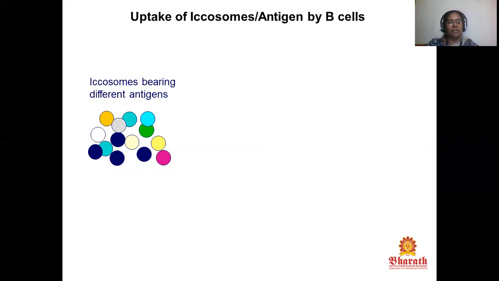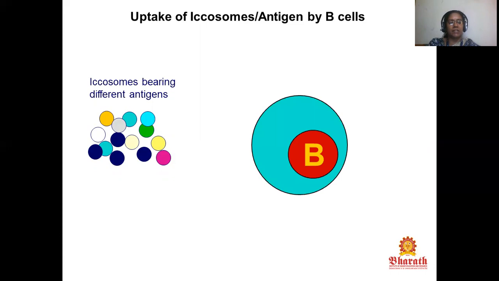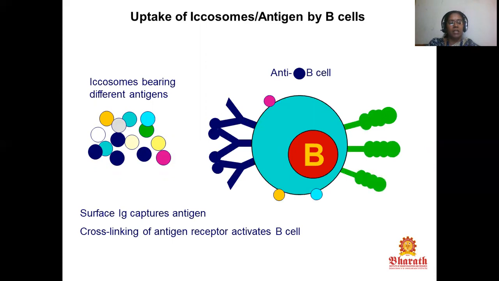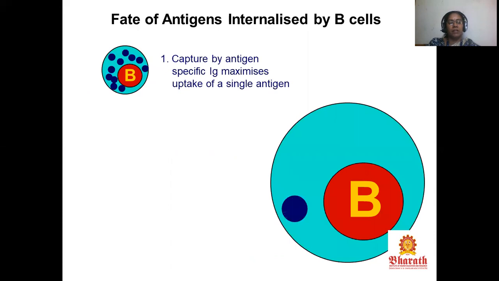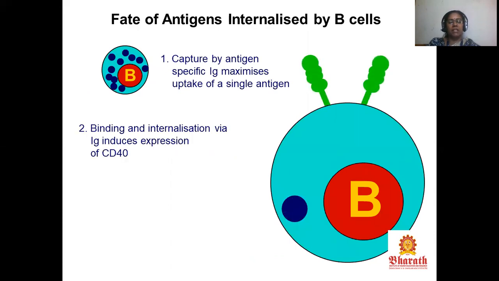lysosomes, that is antigen, by B cells. Lysosomes bearing the different antigens, and B cell surface Ig capture antigens. Cross-linking of antigen receptor activates the B cell, and the activated B cell expresses CD40. The fate of antigen internalized by the B cells: capture by antigen-specific Ig maximizes uptake of a single antigen. Next, the binding and internalization via Ig induces expression of CD40.